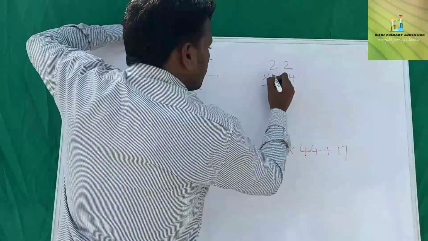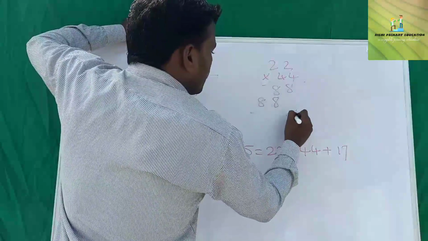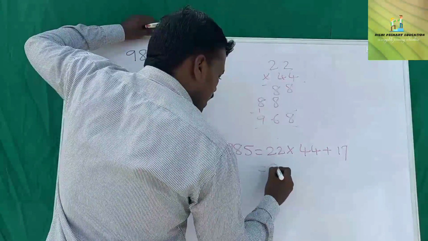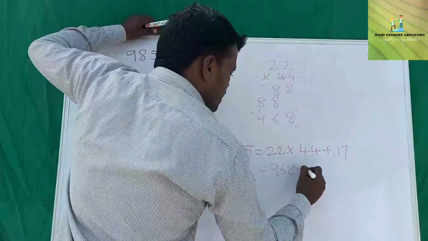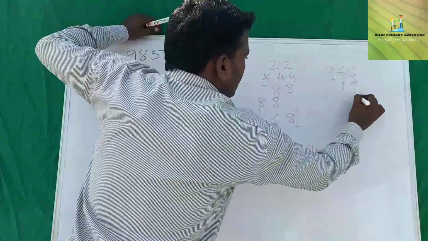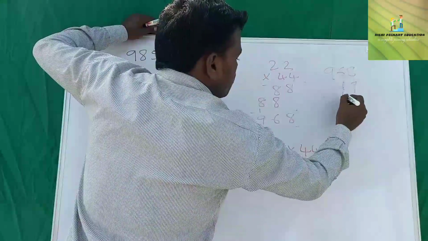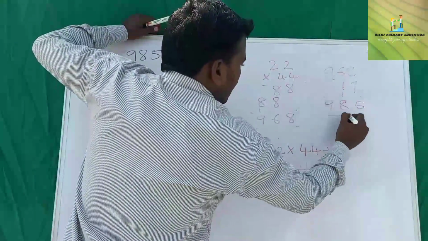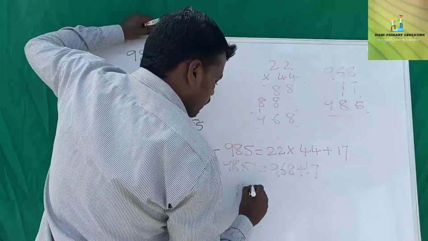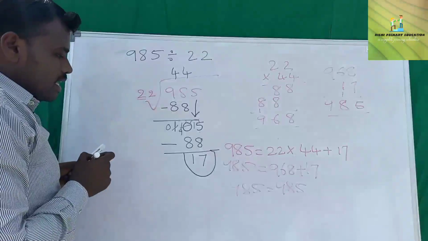4 twos are 8, and so on, we got 968. So we write 968 here and we are adding 17. 968 and 17 we are adding: 8 plus 7 is 15, 6 plus 1 is 7, 7 plus 1 is 8, and 9. 985. 985 is equal to 985. So the problem is correct.